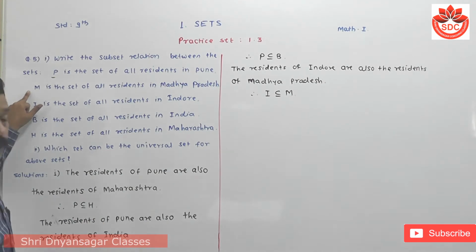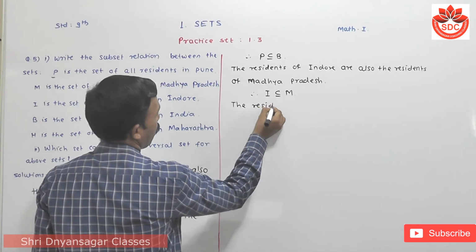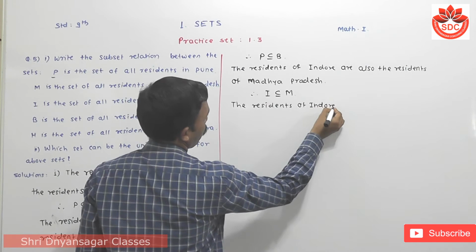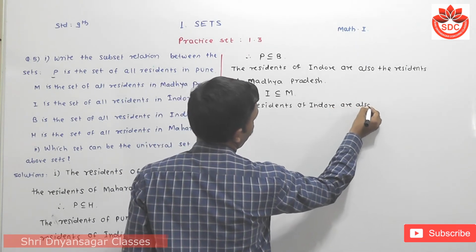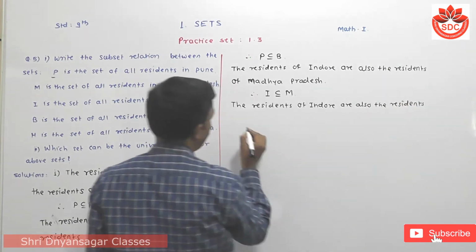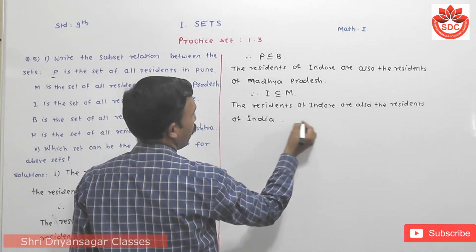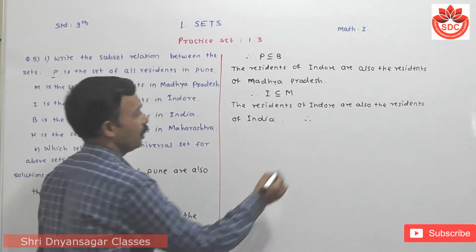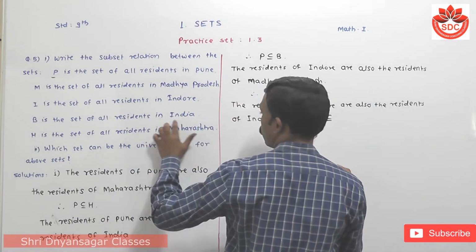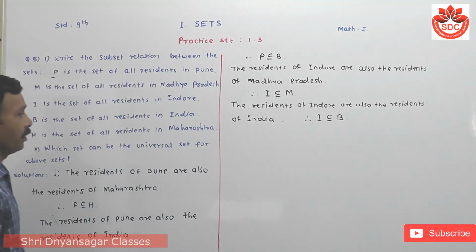Also, Indore is present in India, so the residents of Indore are also the residents of India. Therefore, Indore, that means I, is a subset of the residents of India, denoted by B, that means I is also a subset of B.